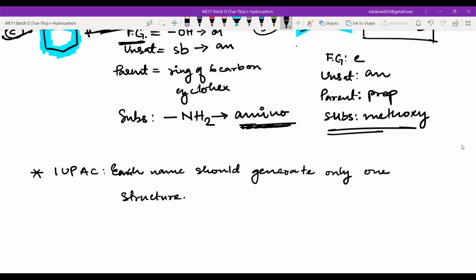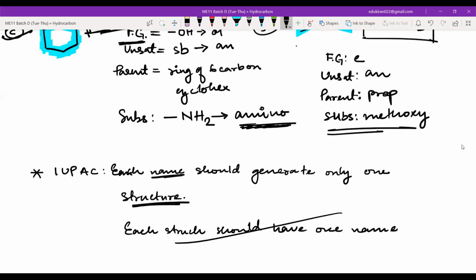Now you may be confused, because we have different names that are generating the same structure. But they had the idea that the name should generate only one structure. If I write the opposite, that each structure should have one name, no, that is not right.